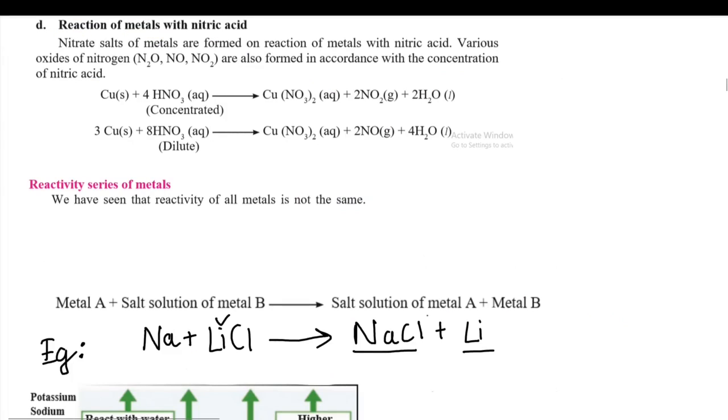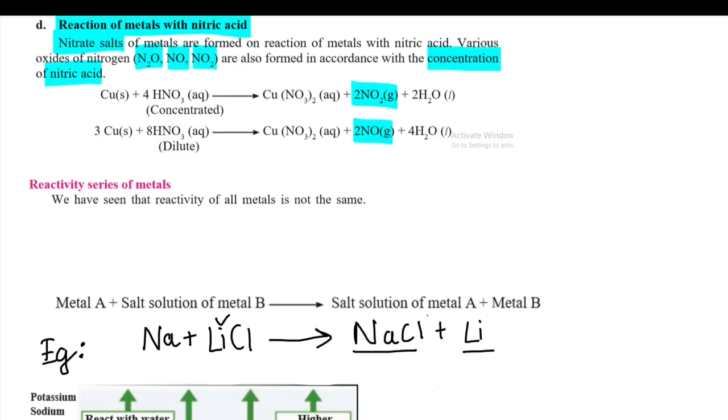Let us now understand the reaction of metals with nitric acid. Obviously with nitric acid we'll get nitrate salts, but the difference with the above reactions is that hydrogen gas is not liberated in this reaction. In this, the gas that is liberated is an oxide of nitrogen. It might be N2O, NO or NO2. The oxide that is formed depends upon the concentration of the nitric acid.